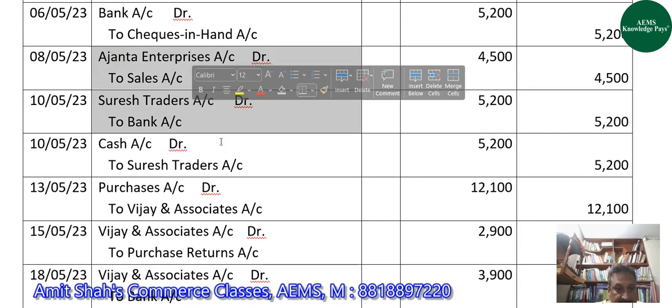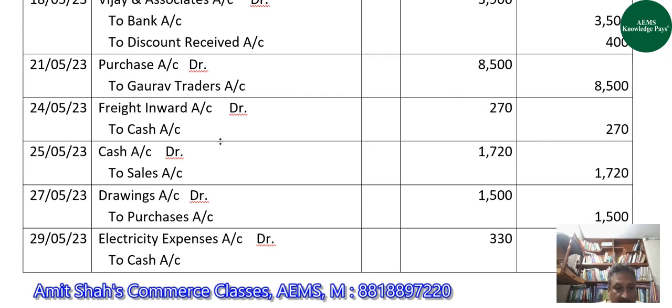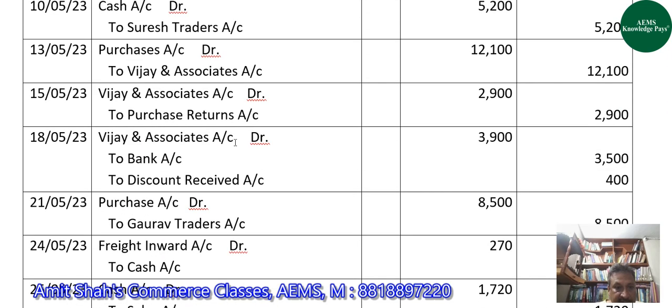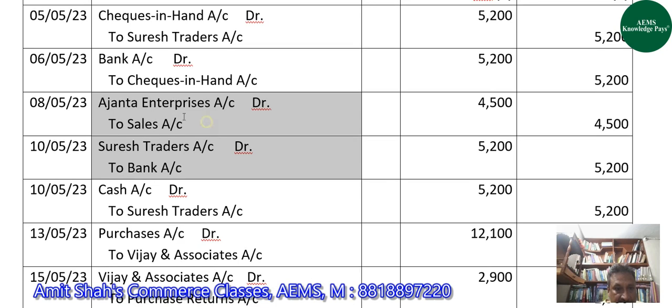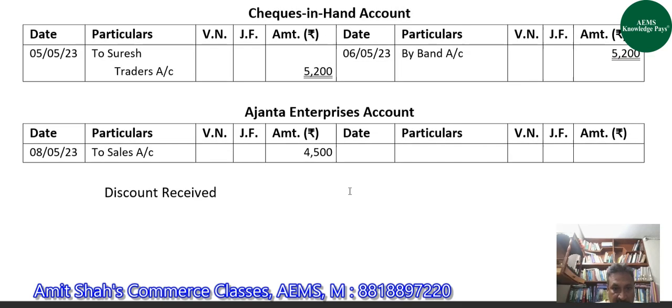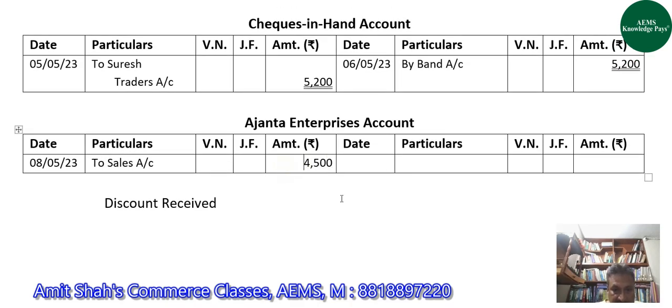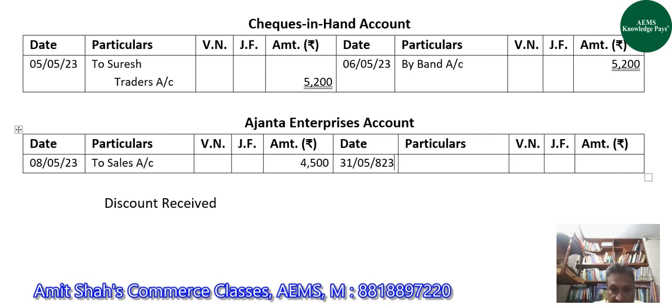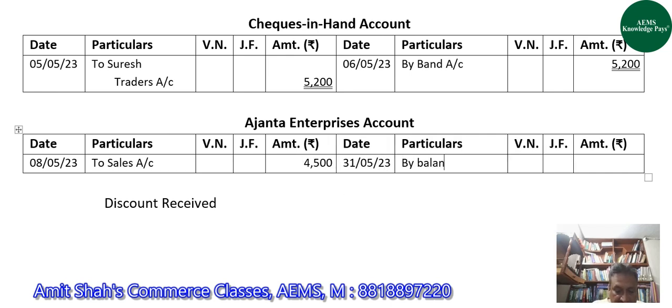After this, we do not have Ant Enterprises account involved anywhere. So whatsoever is the amount here, that would be the balance on 31st May 2023 of Ant Enterprises, for which we'll write by balance carried down with 4,500. Since on both sides we have a single amount only, we will mark a double line for it.